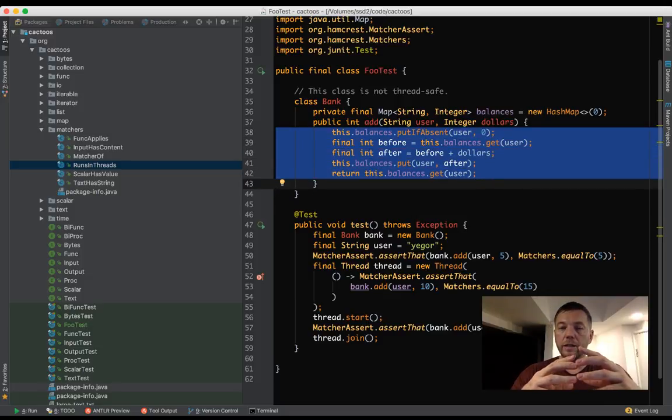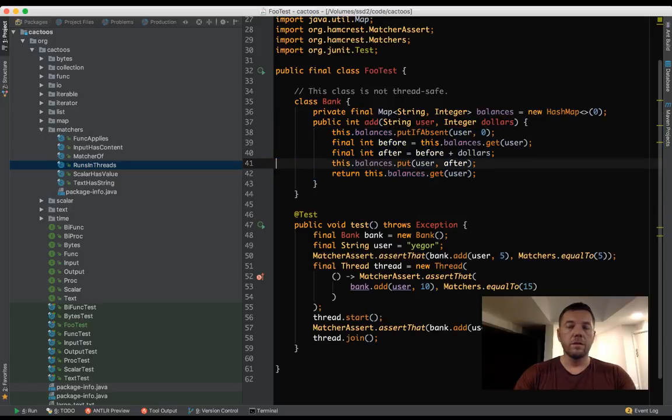So it means that it cannot be treated as a single operation. I think that's my interpretation of the word atomic.